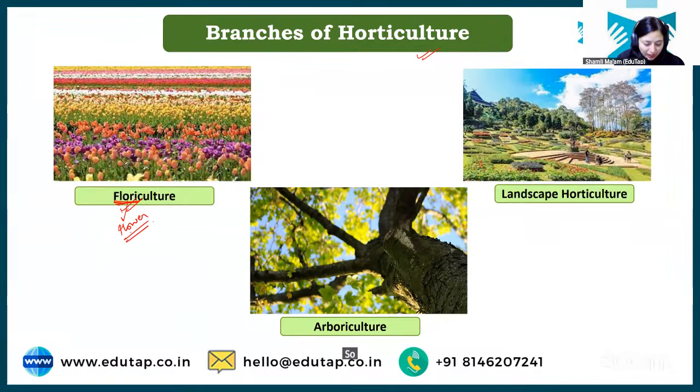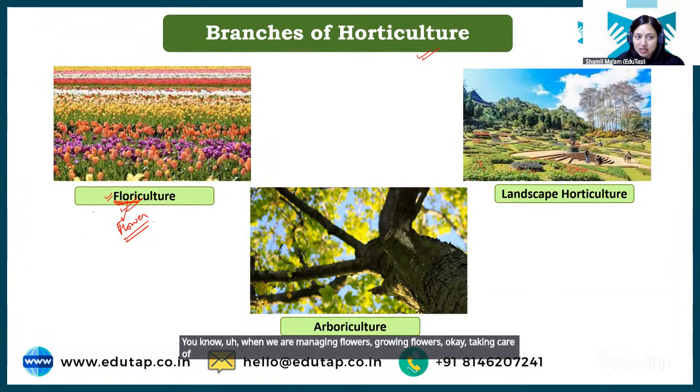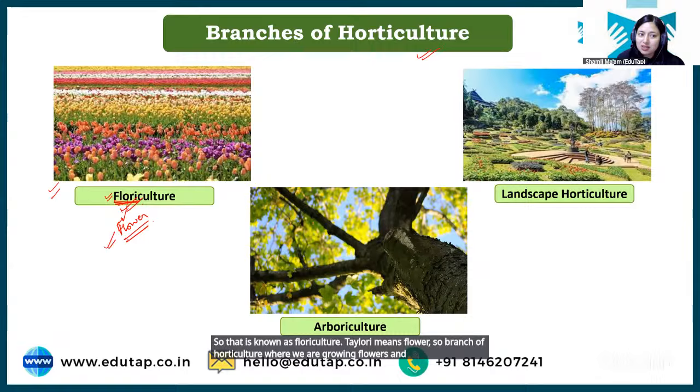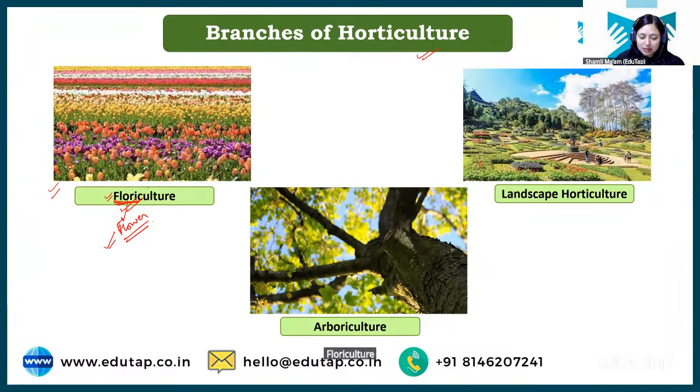So when we are managing flowers, growing flowers, taking care of flowers, and we are making sure that we can increase the shelf life of flowers by doing some practices, that is known as floriculture. Flori means flower. So the branch of horticulture where we are growing and managing flowers is floriculture. Clear? Simple as that.